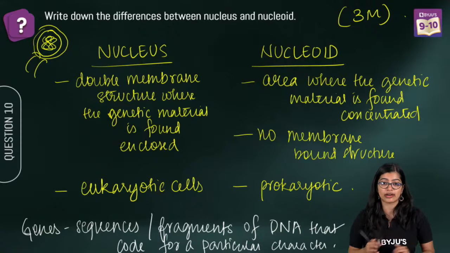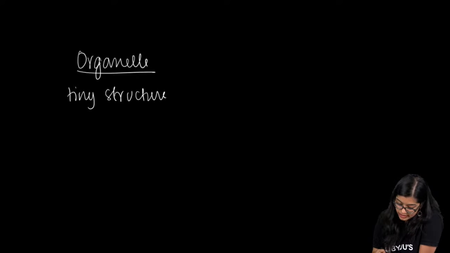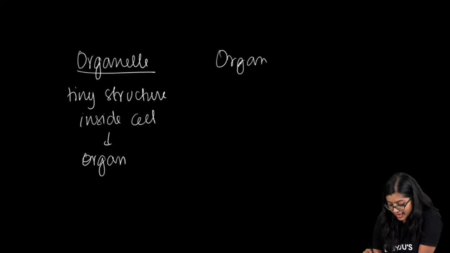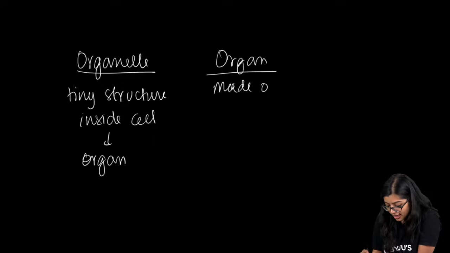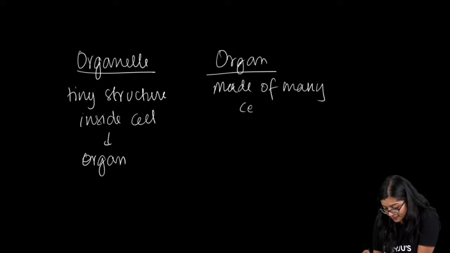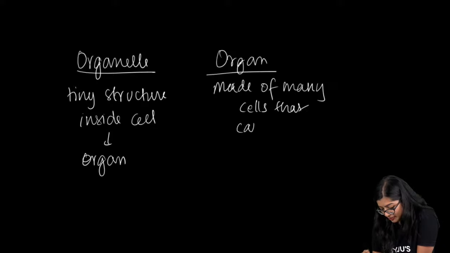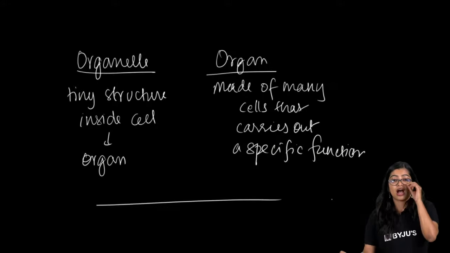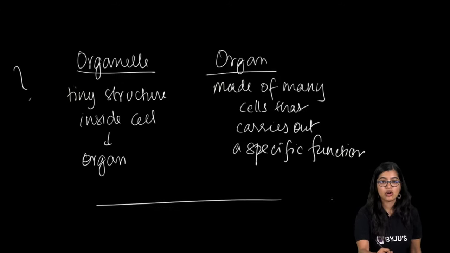Ma'am, difference between organ and organelle, right? See, organelle is a tiny structure inside the cell that works as an organ. An organ is made of many cells that carry out a specific function. Are we all clear? Organ, organelle.